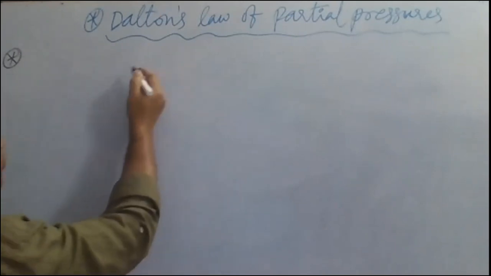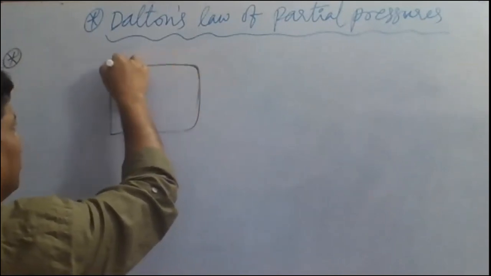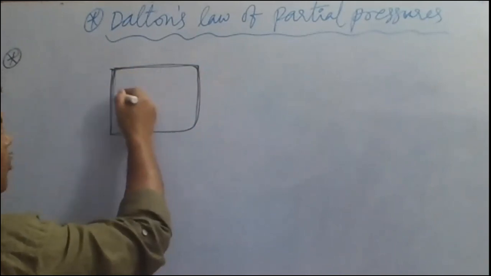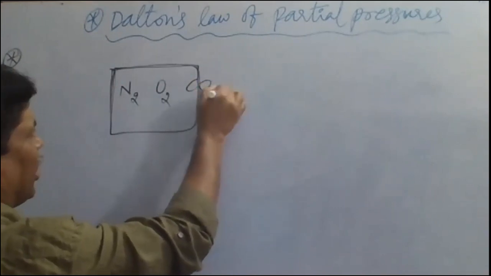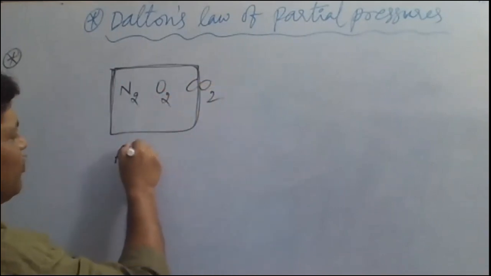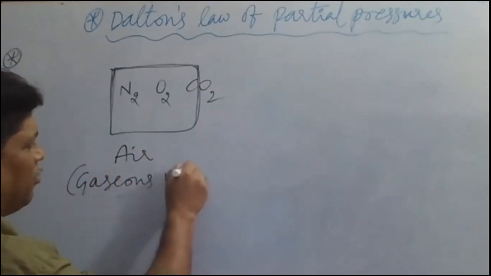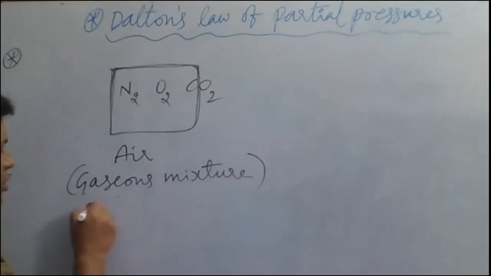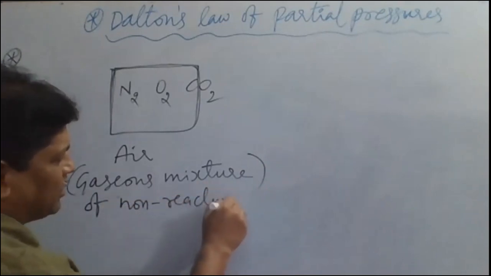Let us account for this now. If you take a non-reacting gas mixture, what am I taking here? Air. In this air, suppose we have nitrogen gas, oxygen gas, and CO2 gas. Air is a gaseous mixture of non-reacting gases.